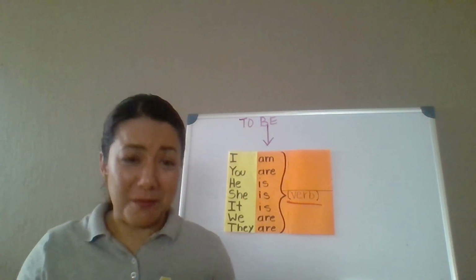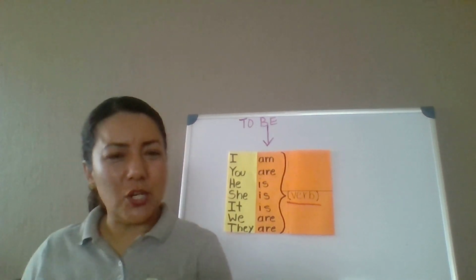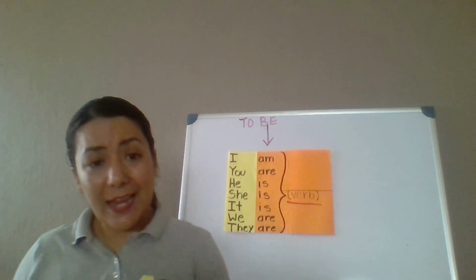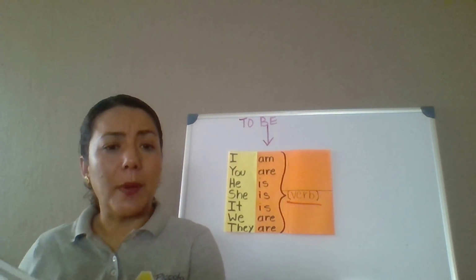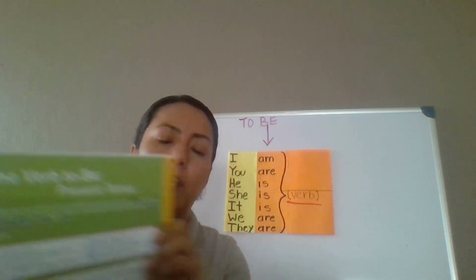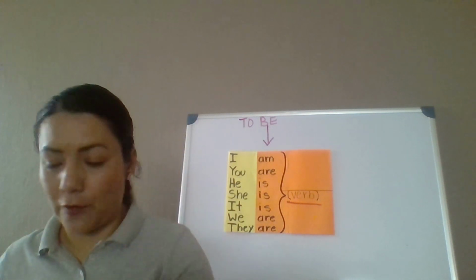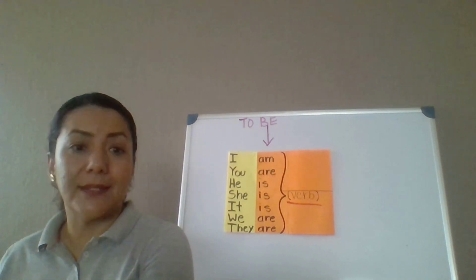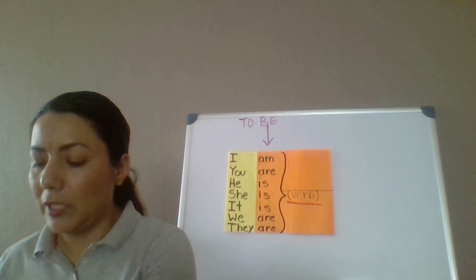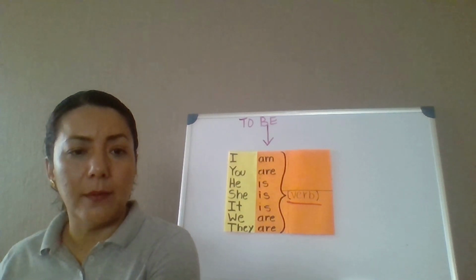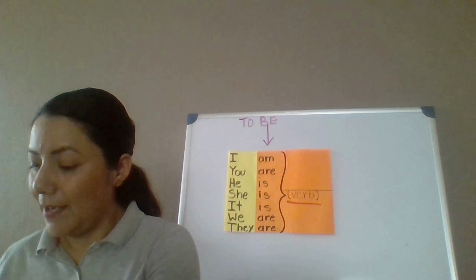Being that so simple, I need you to go to page 87. That's the page for today. 87. Let's start by reading the information there. Title first. 1, 2, go. The verb to be, present tense. Probably the most common verb in the English language is the verb to be.